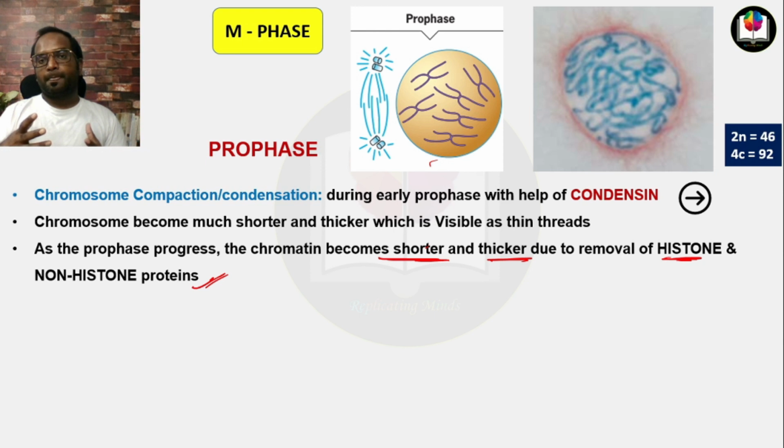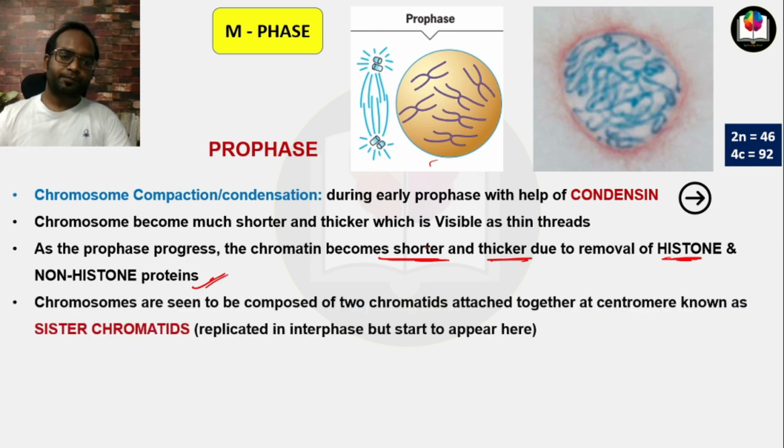You know that in interphase, the DNA does not stay alone. It stays with some histone and non-histone proteins, and these are the proteins which prevent chromosome compaction, chromosome duplication, and DNA replication. That's why for compaction and condensation of the chromosome, the histone and non-histone proteins should be removed.